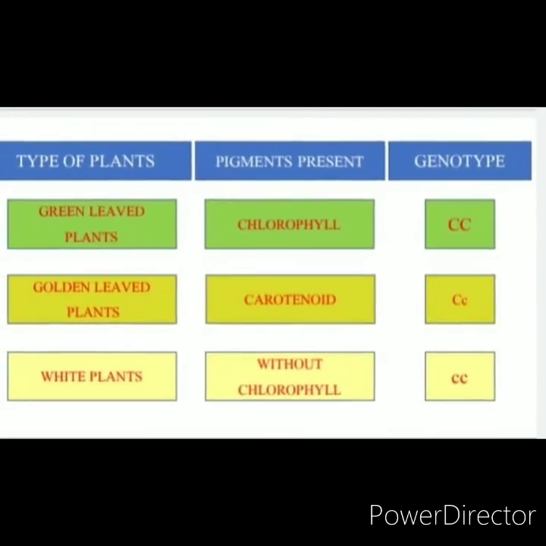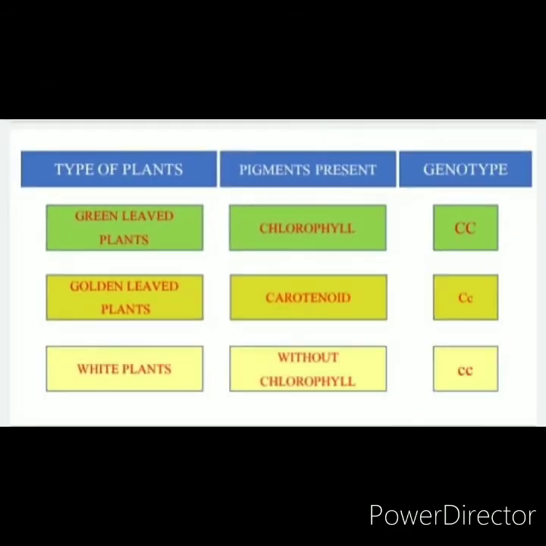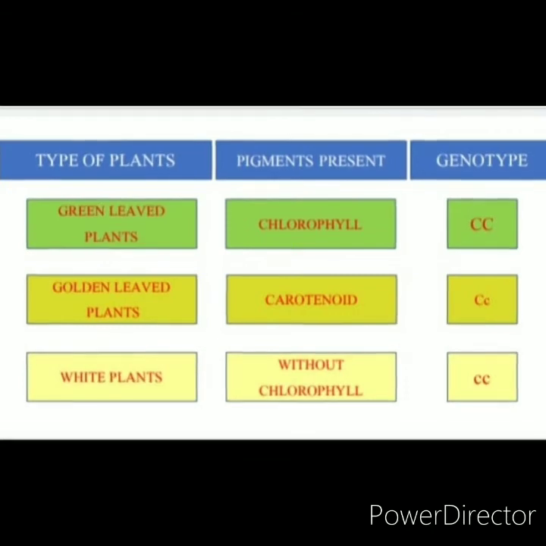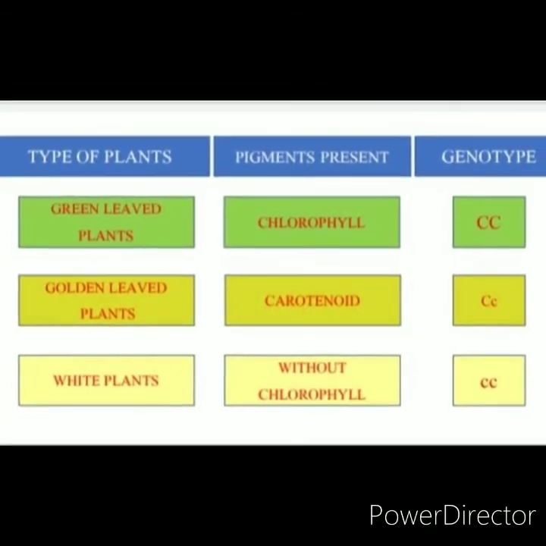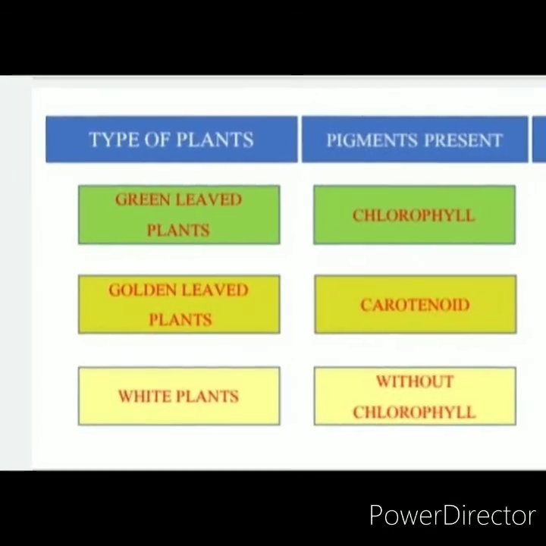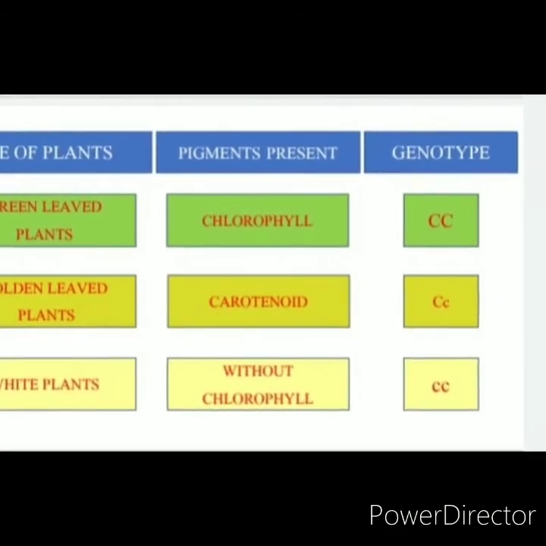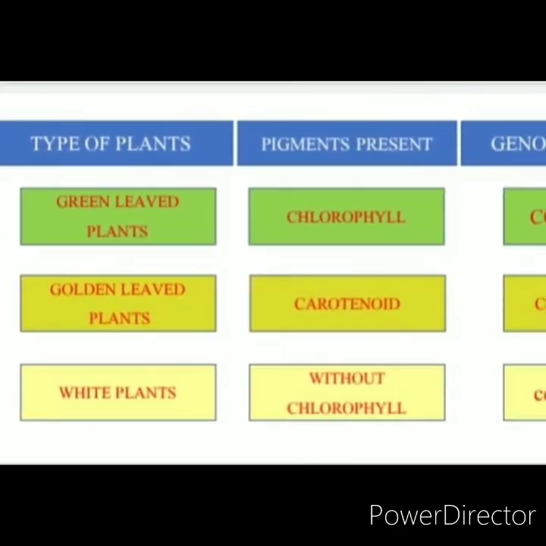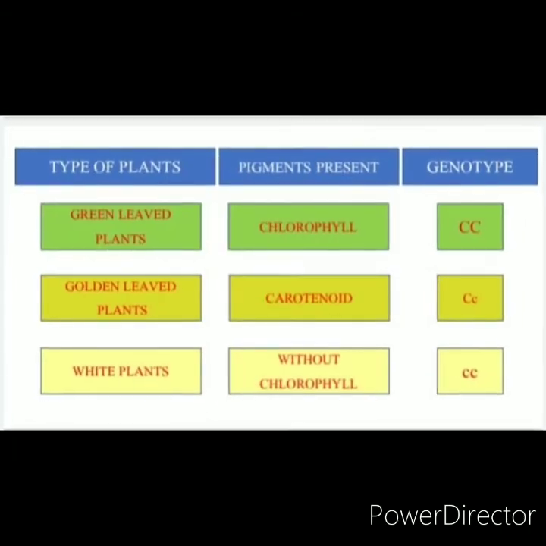Green plants with chlorophyll, genotype capital C, capital C. Second, golden leaved plants with carotenoids, referred to as pale green, golden or aurea plants, capital C, small c. Third, white plants without any chlorophyll, small c, small c.